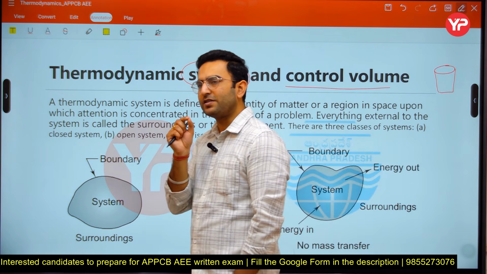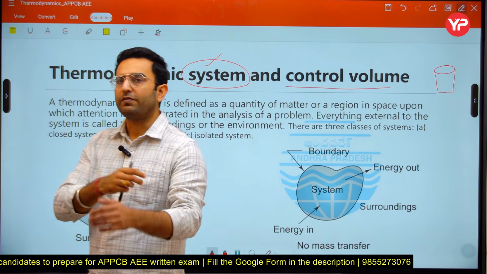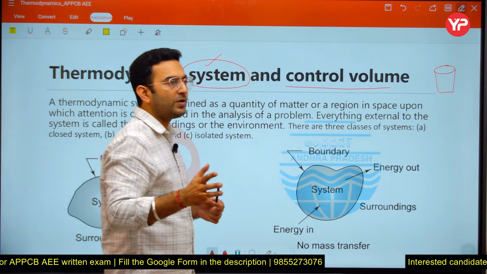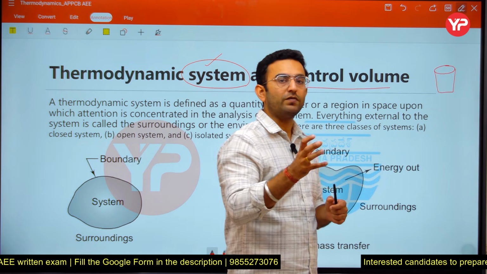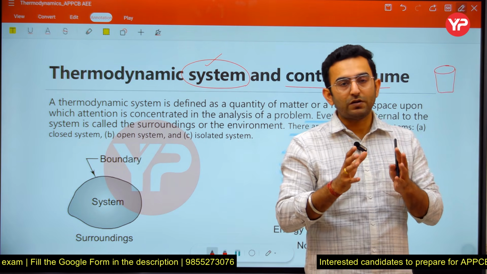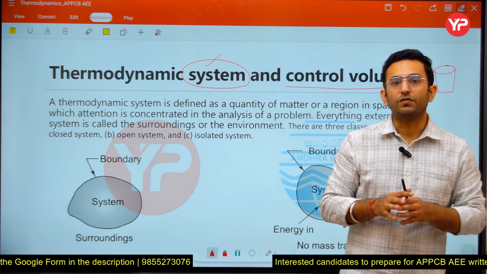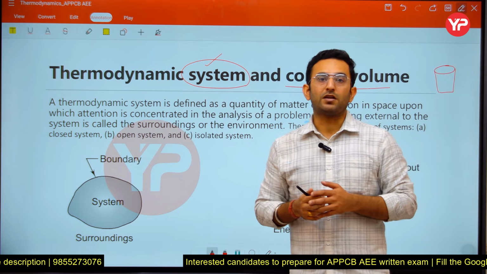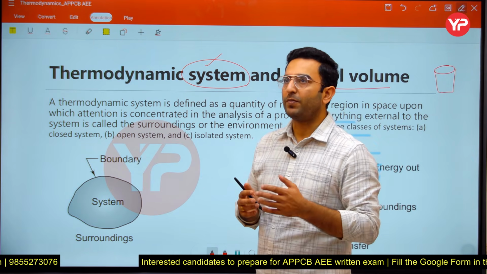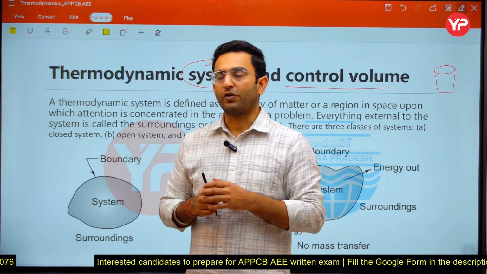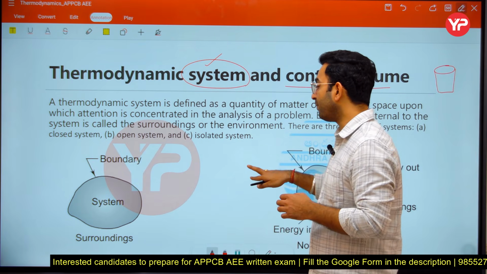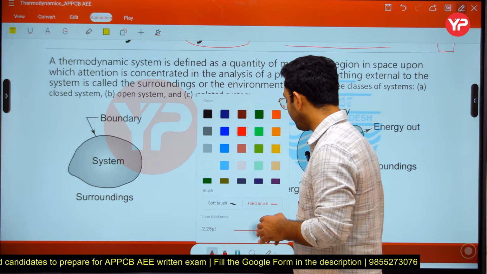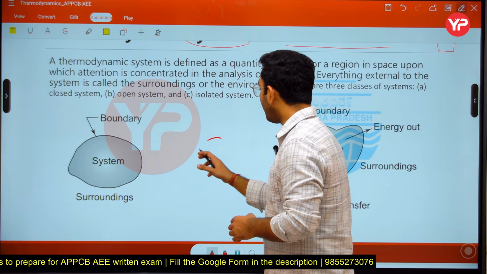The basic difference is that whenever we classify the different types of systems here, we have an open system, we have a closed system, we have an isolated system here. So whenever we are concerned about an open system, we have a mass transfer taking place, we have an energy transfer taking place here. Like for example, if I take the practical example of a pump here. So let us say you have a pump here.